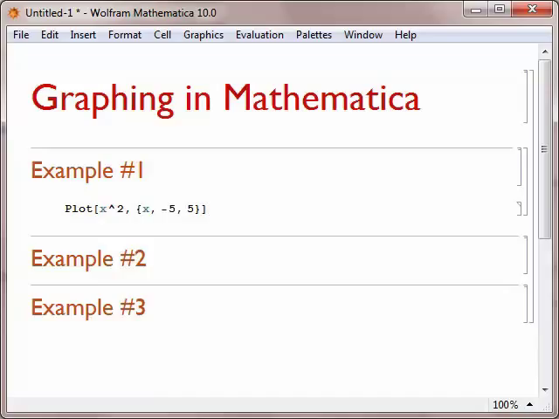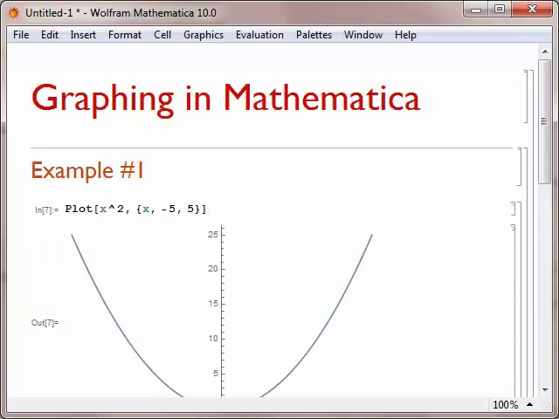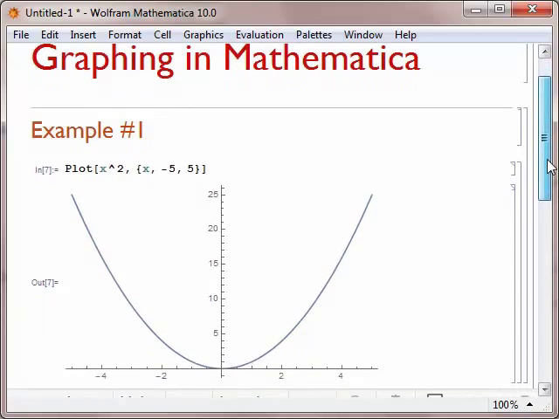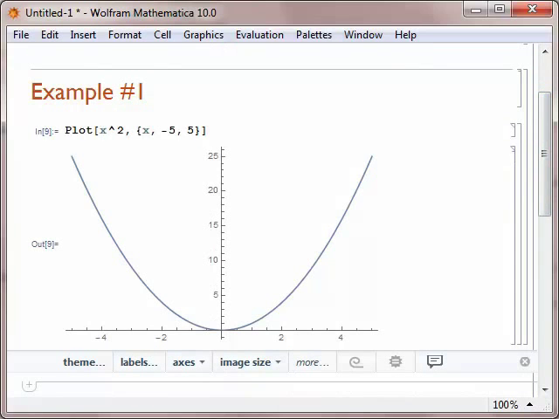So a Plot command always has the word Plot with a capital P and then a square bracket. And then you have the function you're going to graph, followed by a comma, followed by the domain in curly brackets, and then we close the square bracket. If we hold down Shift and push Enter, we'll see that we got the graph of y equals x squared.